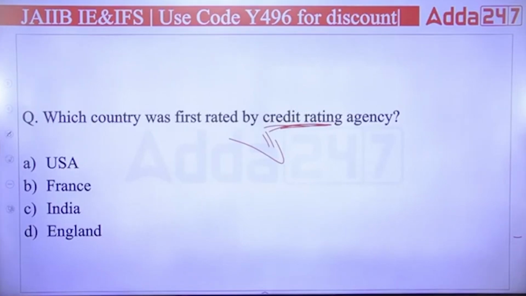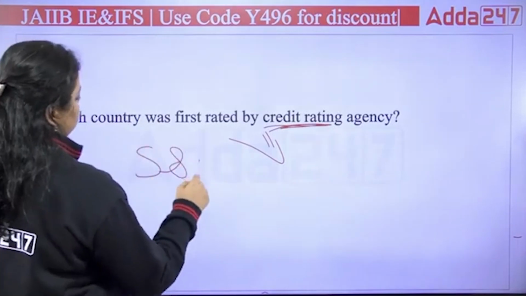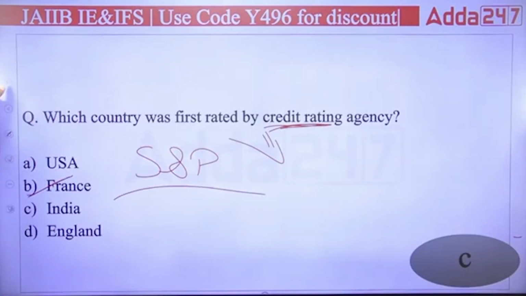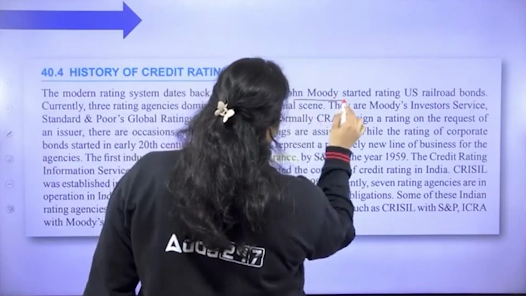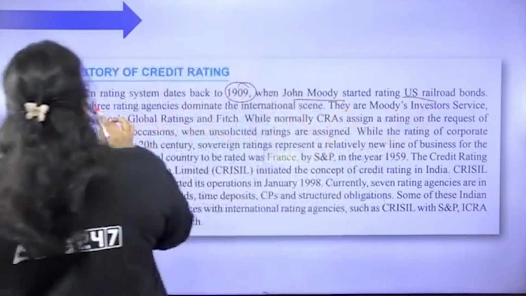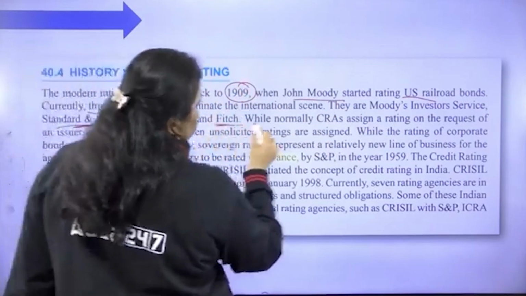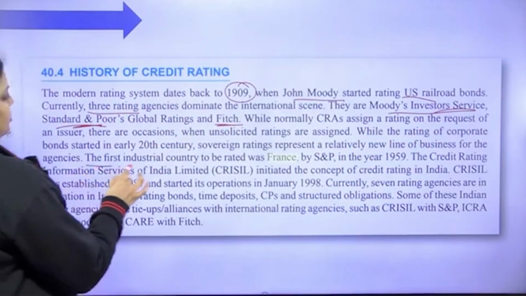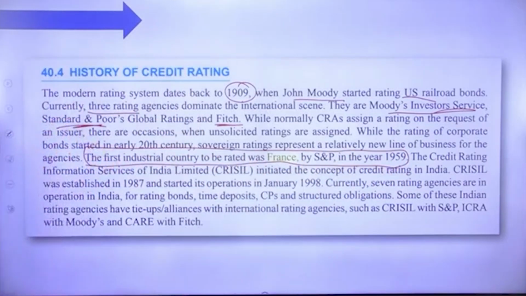Okay. So the right answer here is, very good, France. The right answer is France. And this rating was given by Standard and Poor's, the international credit rating agency. And the country is France. So you can see the modern rating system dates back to 1909 when John Moody started rating US railroad bonds. Currently, three rating agencies dominate the international market: Moody's, Standard and Poor's and Fitch. Okay, these are the three. Now, the first industrial country to be rated was France by Standard and Poor's in 1959. Okay, it was France.